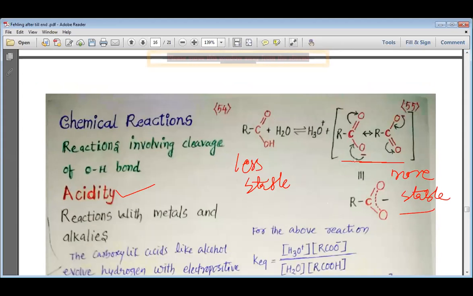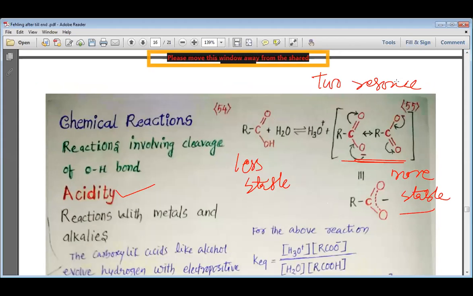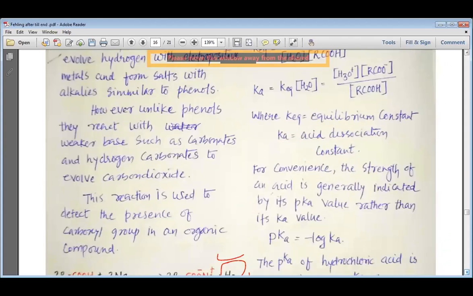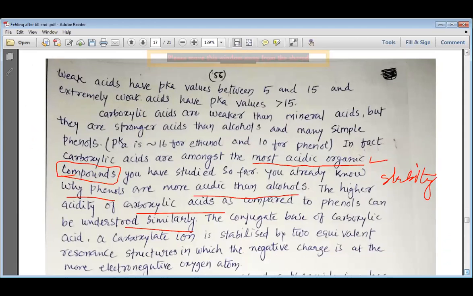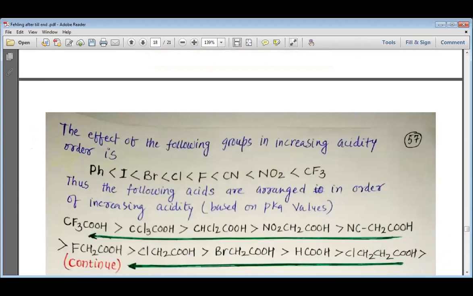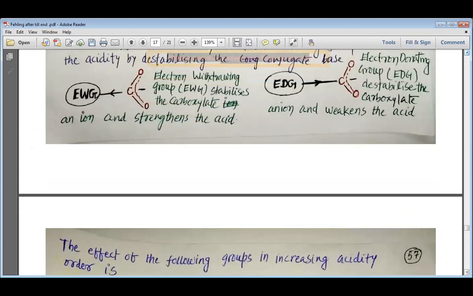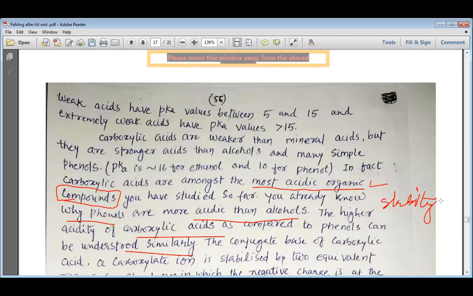The carboxylate ion is stable because of the two resonance structures, and even these two resonance structures have negative charge on oxygen, which provides even more stability to them. Thus the stability of the carboxylate ion is more than the stability of the carboxylic acid, and that is why carboxylic acids are quite acidic. The stability of the carboxylate ion is even more than the stability of the phenoxide ion.